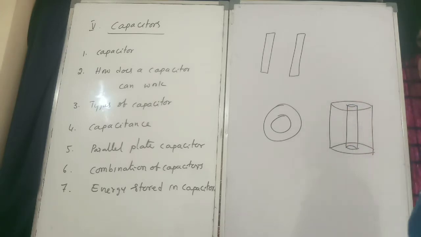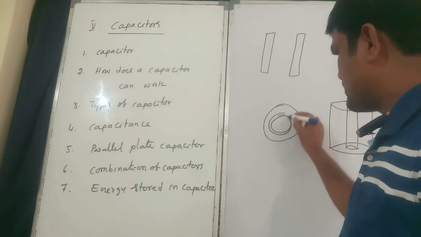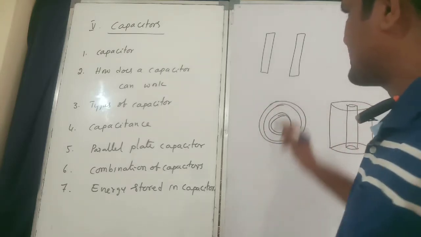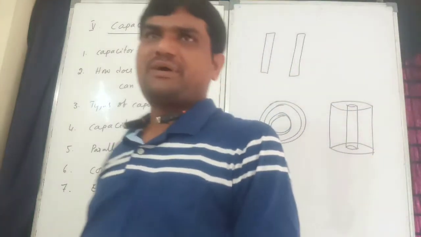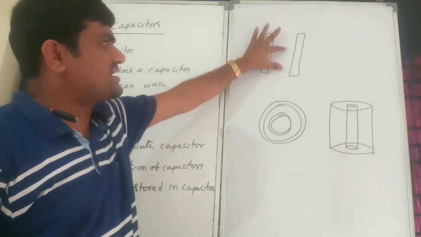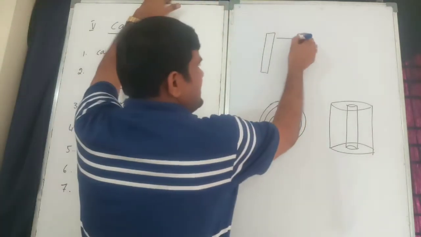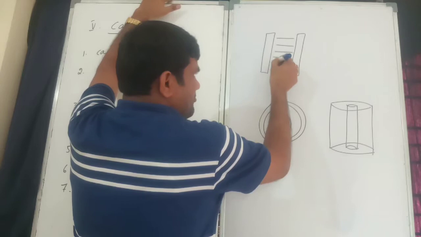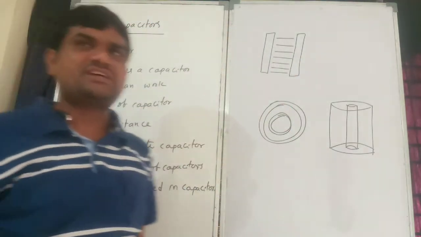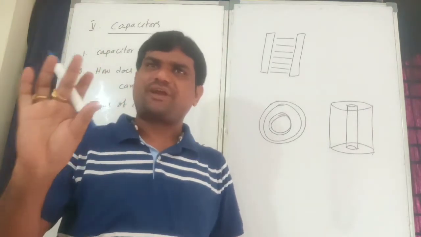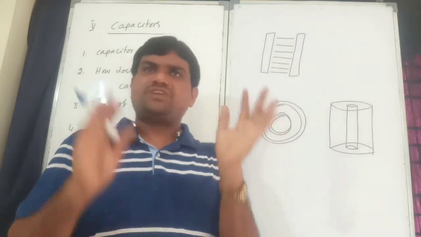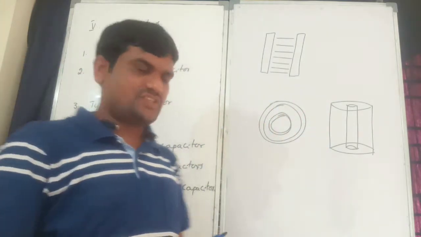Any two conductors separated by a dielectric medium is known as a capacitor.